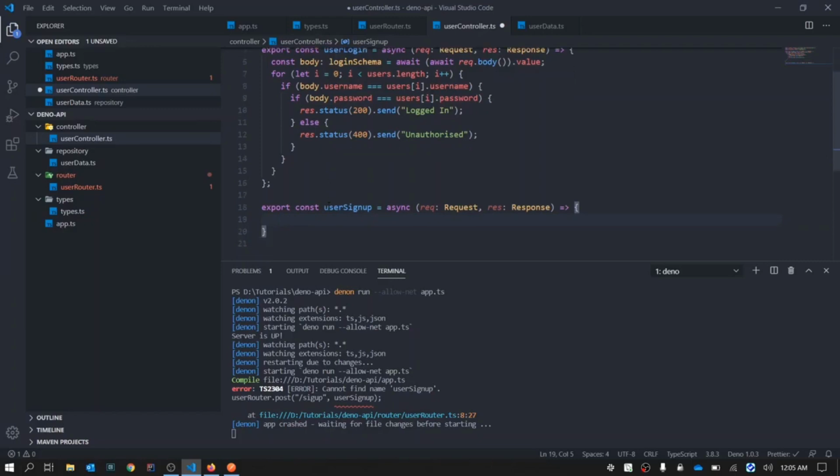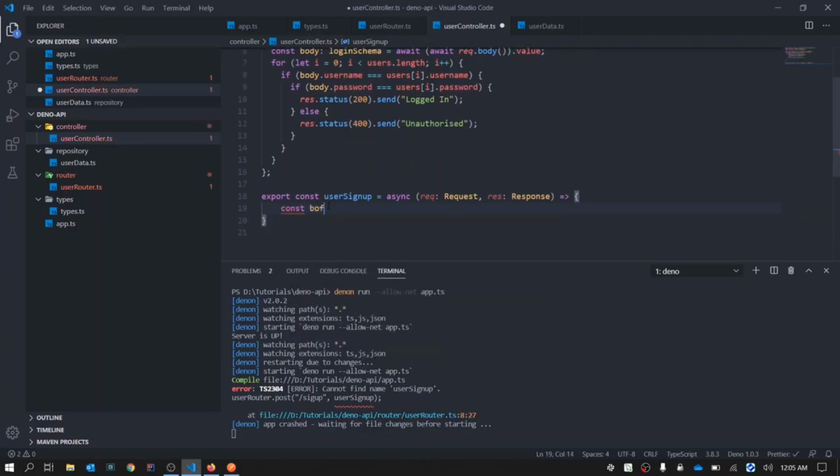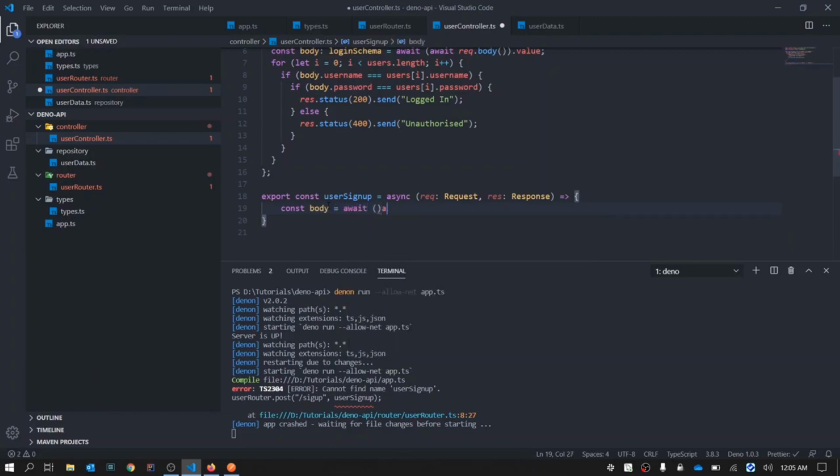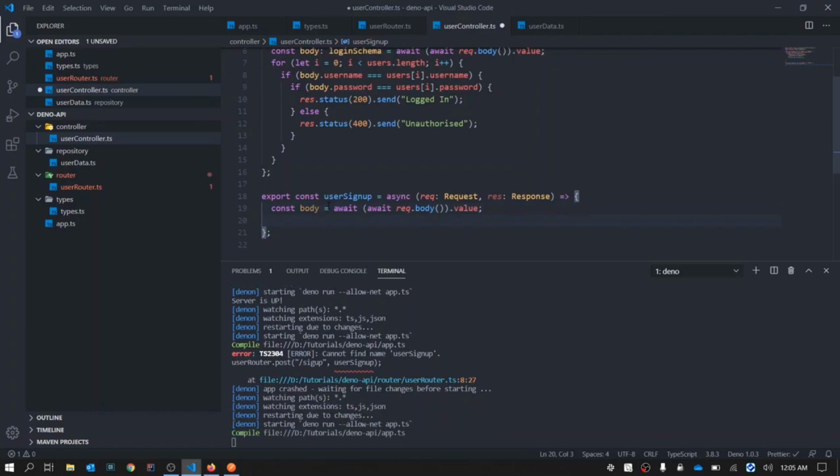Now, first, what we need to do is we need to get the body. So to get the body, you know the drill. Await, again await, request dot body dot value. So we have the body.